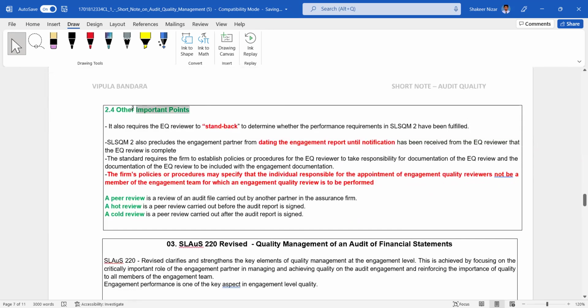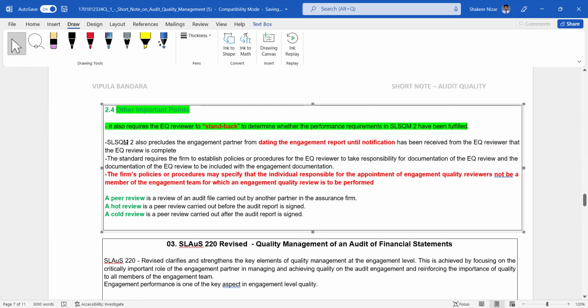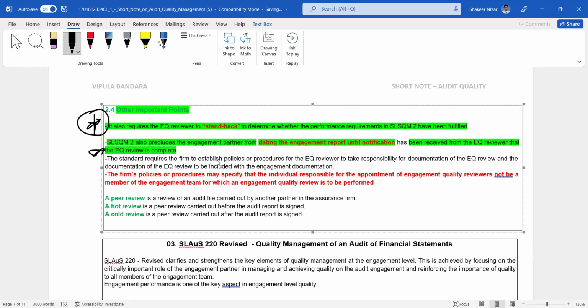Other important points: it also requires the EQ reviewer to stand back and determine whether the performance requirements of SLSQM2 are fulfilled. SLSQM2 also precludes an engagement partner from dating the engagement report until notification, until you get clearance from the EQR, right? The engagement partner cannot sign the audit report until he gets clearance from the engagement quality reviewer. The standard requires firms to establish policies or procedures for the EQ reviewer to take responsibility for documentation of the EQ review, and the documentation of the EQ review to be included within the engagement documentation.